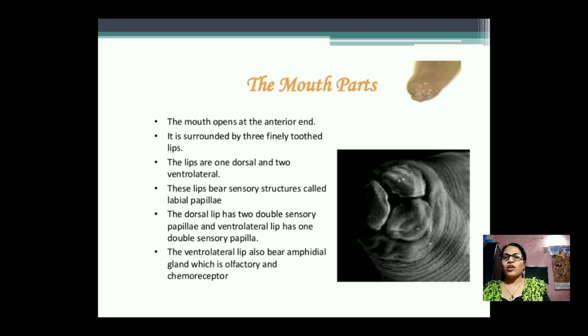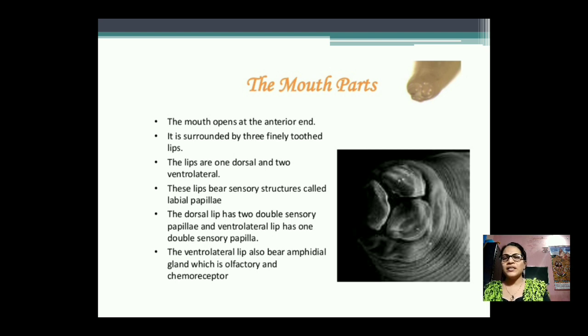The mouth opens at the anterior end and is surrounded by three finely toothed lips. Three lips are present at the anterior side, one dorsal and two ventrolateral in position. These lips bear sensory structures called papillae. Sensory means the sensitive part is known as papilla.